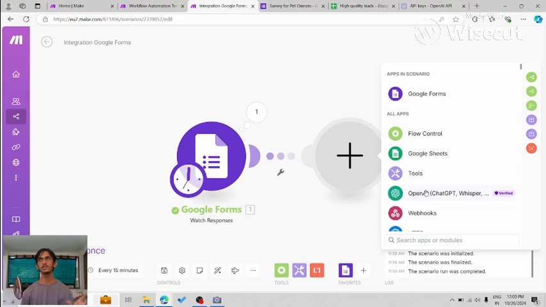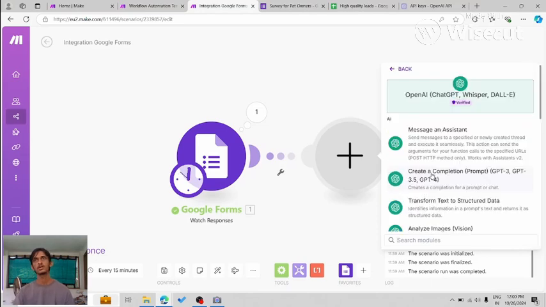So ChatGPT is different from OpenAI API. ChatGPT is a UI which lets you talk with the AI, but using the OpenAI API, you can actually build automation. So it's a very, very powerful thing. I'm going to go ahead and select it. I'm going to select this create a completion.